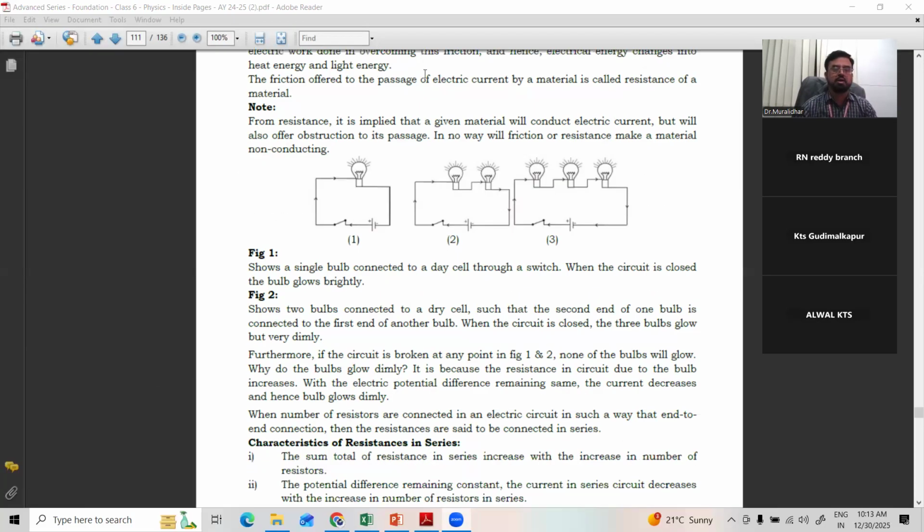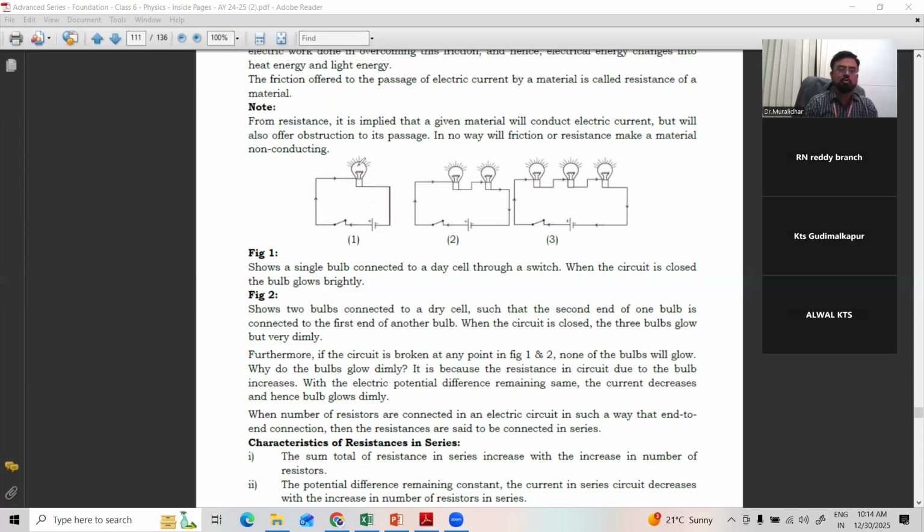See here, from resistance it is implied that a given material will conduct electric current, but will also obstruct its passage. In no way will friction or resistance make a material non-conducting; they cannot completely stop the current. If they could stop it, we would call it an insulator. They just resist. They just offer the brake. So speed breakers cannot stop the vehicle. They make the vehicle reduce its speed. Right? See here, there are 1, 2, 3 given.